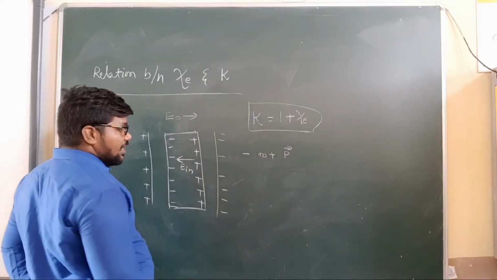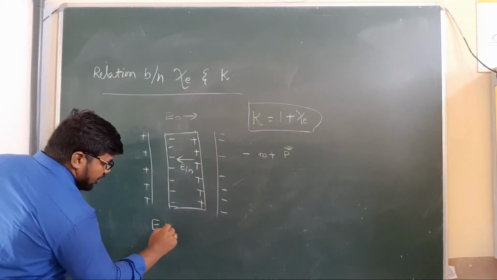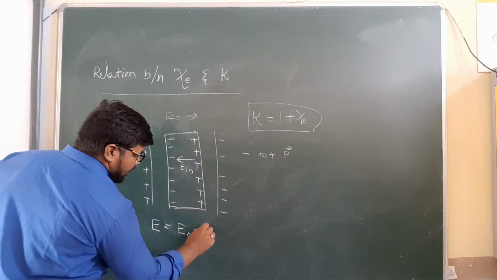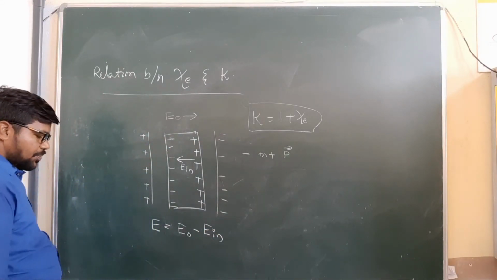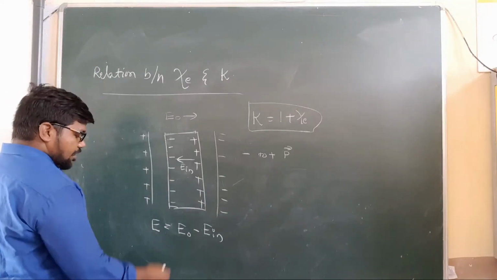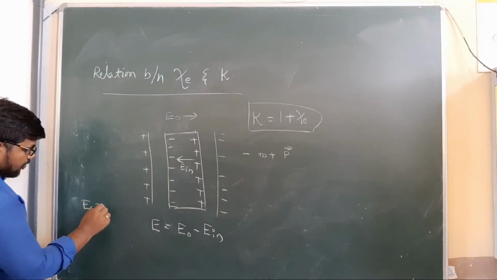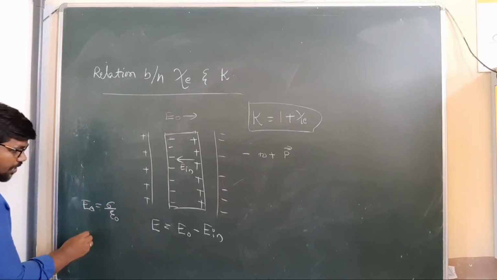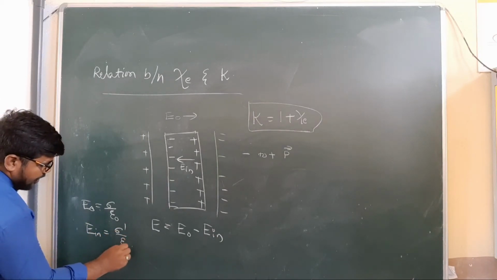Here we get the reduced electric field. The reduced electric field is equal to the applied electric field minus the induced electric field inside the dielectric medium. We know that E naught is equal to sigma by epsilon naught, and E induced is equal to sigma dash by epsilon naught.